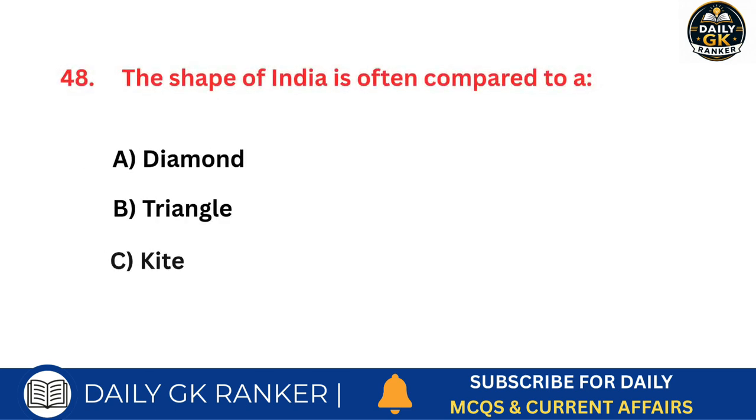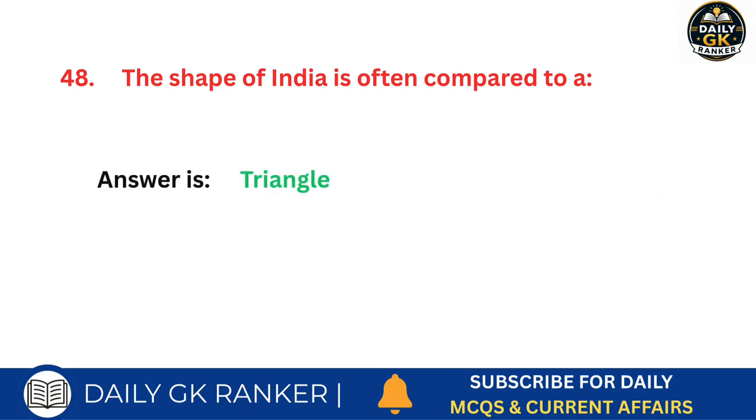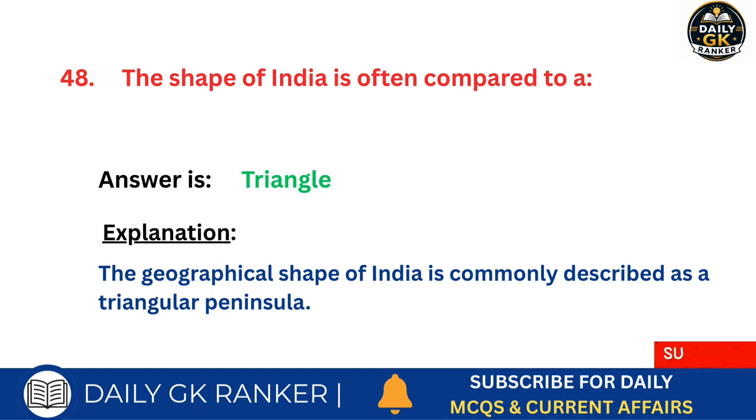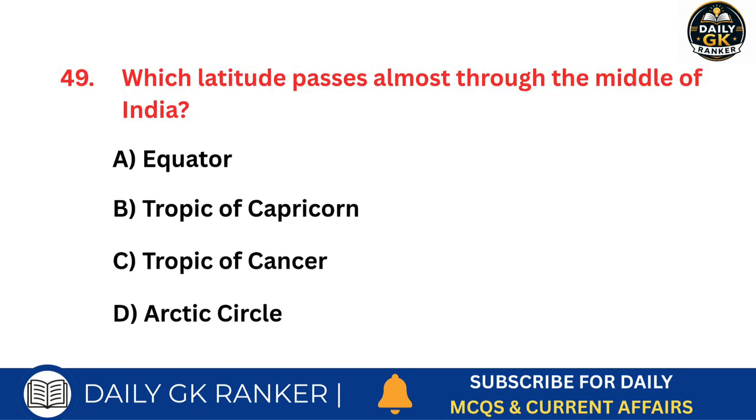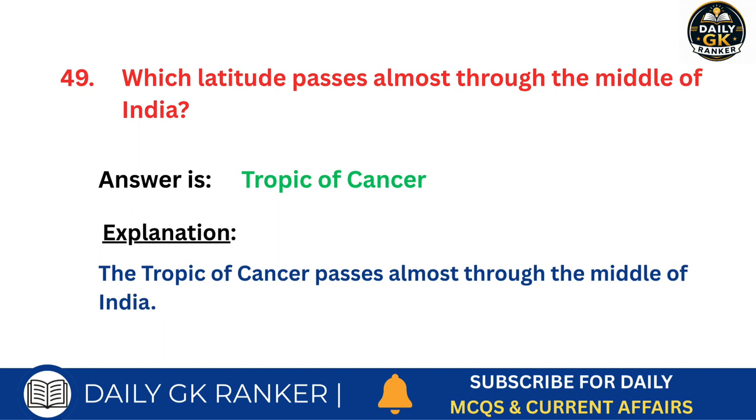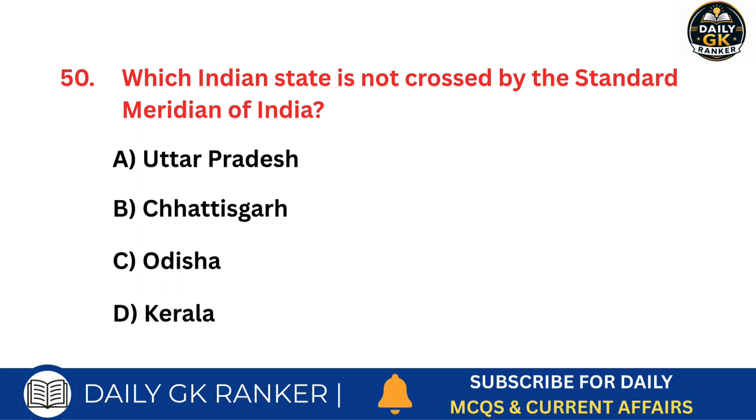The shape of India is often compared to what? Answer is triangle. Which latitude passes almost through the middle of India? Answer is Tropic of Cancer. Which Indian state is not crossed by the standard meridian of India? Answer is Kerala.